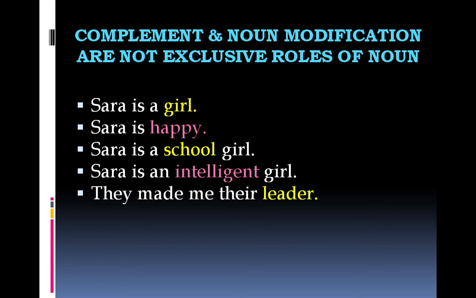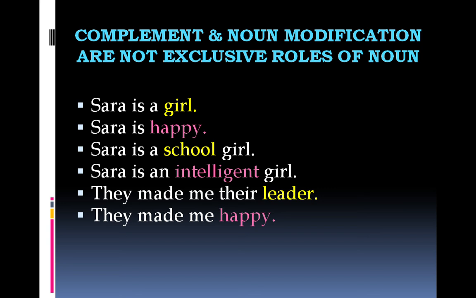Look at the next example. They made me their leader. Leader is a noun, and in this sentence, it's objective complement. They subject, made verb, me object, and leader objective complement. They made me happy. It's the same sentence. Now leader has been replaced with happy. And happy is also objective complement, but it's not a noun.